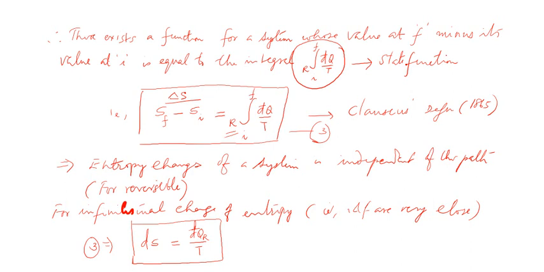So during the isothermal part, the temperature remains constant. So this T denotes the equivalent temperature of the equivalent isothermal path. So that is the thing.